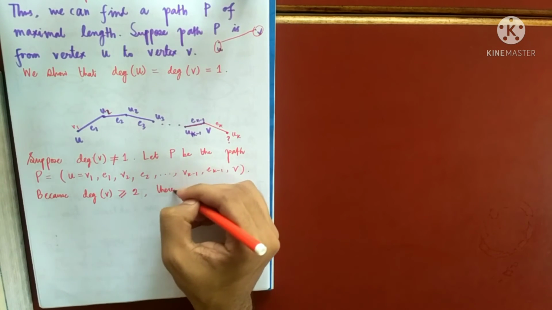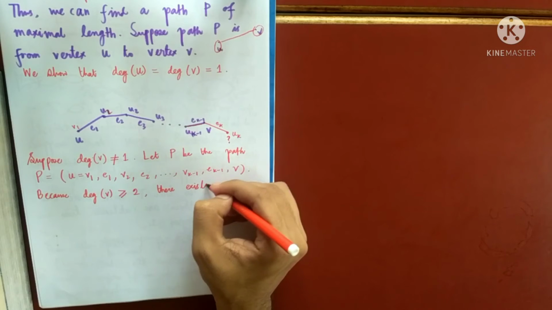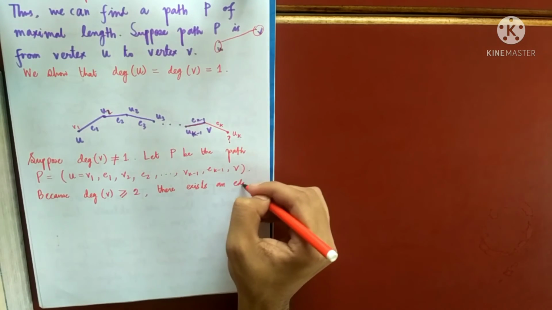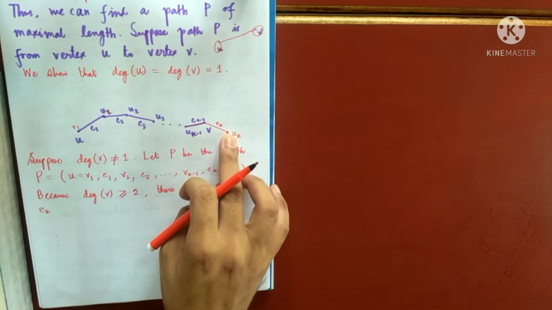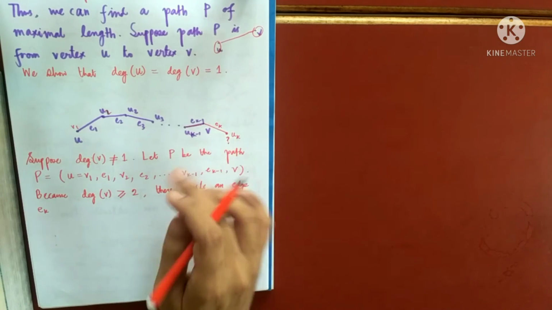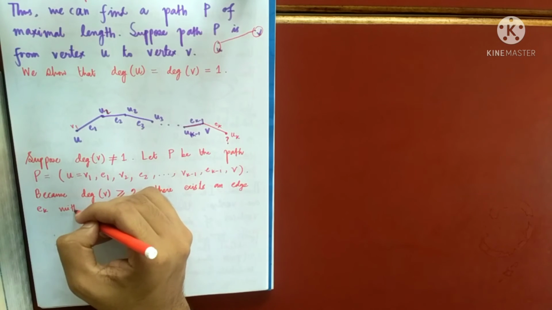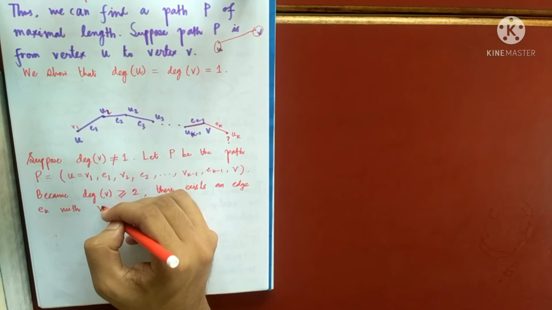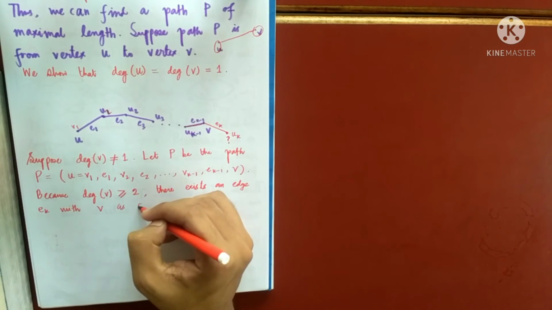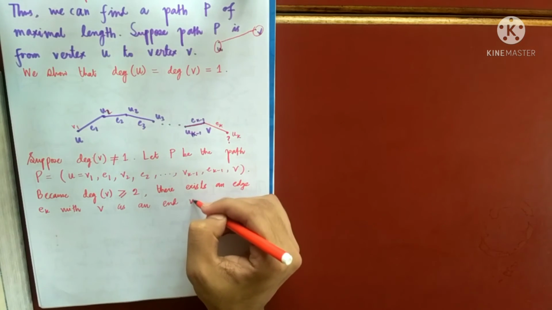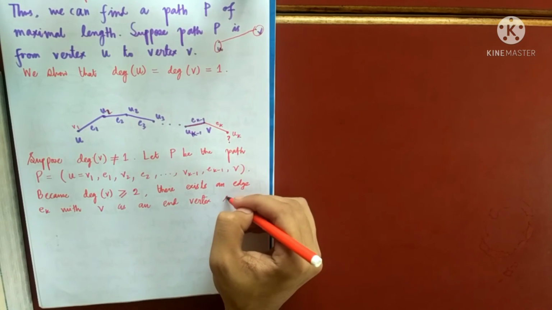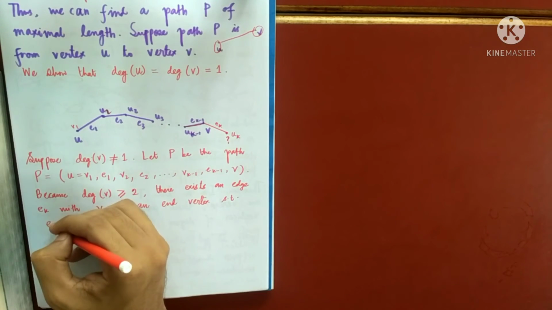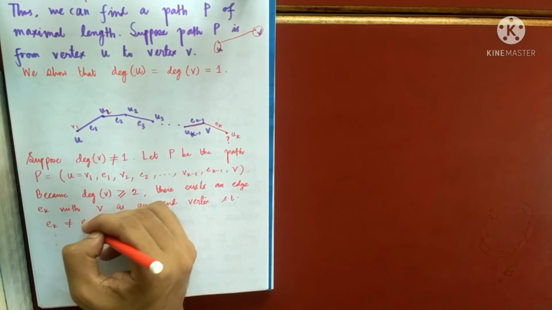So because degree of V is greater than or equal to 2, there exists an edge Ek, as you can see here, with V as an end vertex such that Ek is not the same as Ek minus 1.